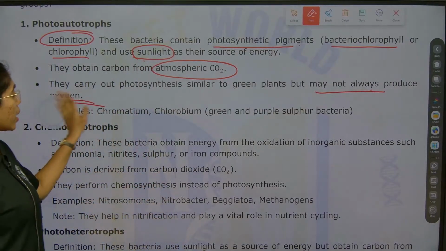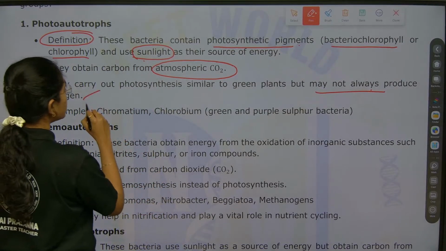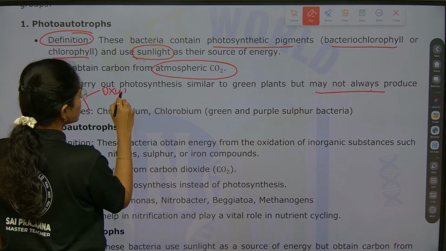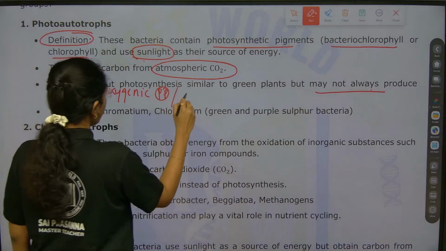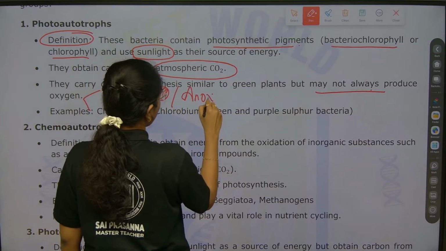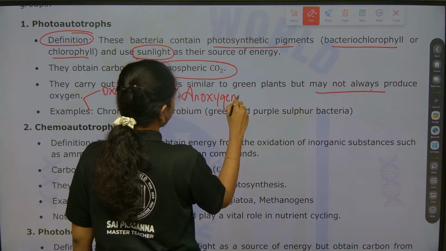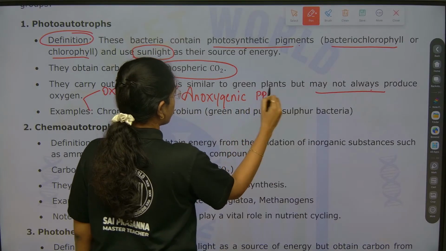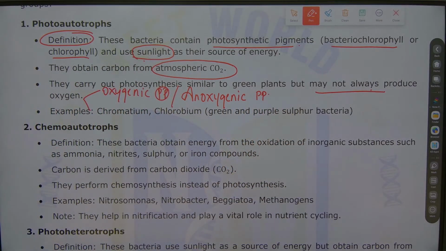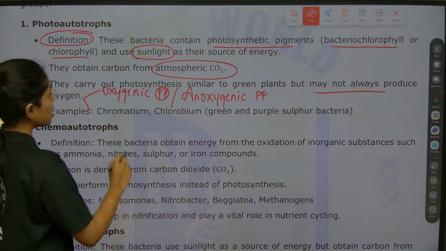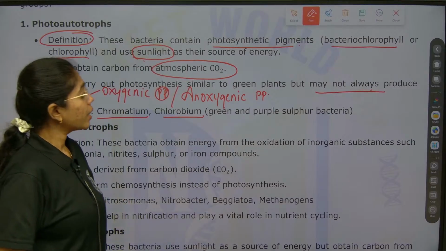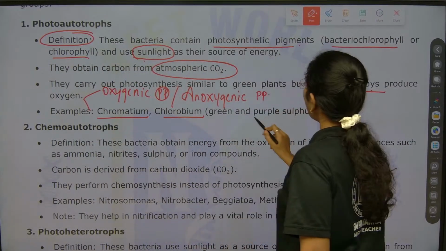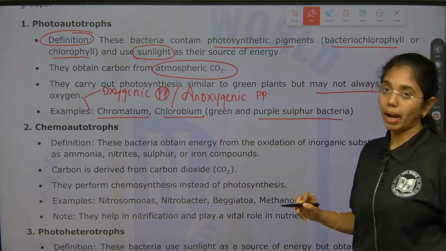So, it can conduct both oxygenic photosynthesis or anoxygenic photosynthesis. Clear, right? Here we go with examples. Examples you see ma? Chromatium, chlorobium. Chlorobium can be green sulfur bacteria or purple sulfur bacteria.